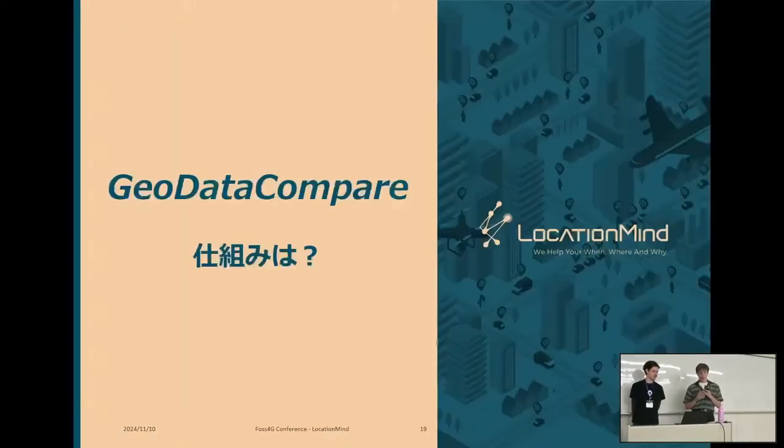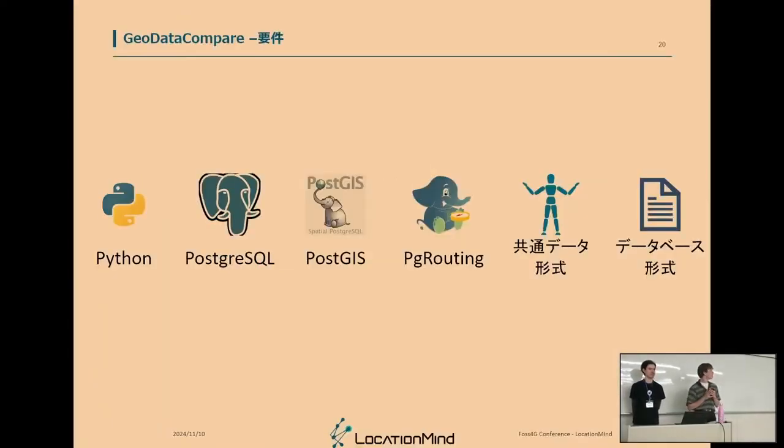So now, maybe you can wonder how this application works. First we have requirements. As I said before, it's a Python application, and it relies, of course, on a database to store the data. It's a Postgres database with a PostGIS extension, and also pgRouting, an extension for routing. You also have a common data model for each team. That is really important, because this is how you can compare the two datasets, and also a database model that you use in the rest of the application.